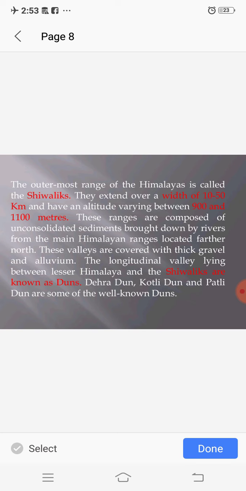These ranges are composed of unconsolidated sediments brought down by rivers from the Himalayan ranges. Shivaliks are also known as dunes. Dehradun, Kotli Dune and Patli Dune are some of the well-known dunes.